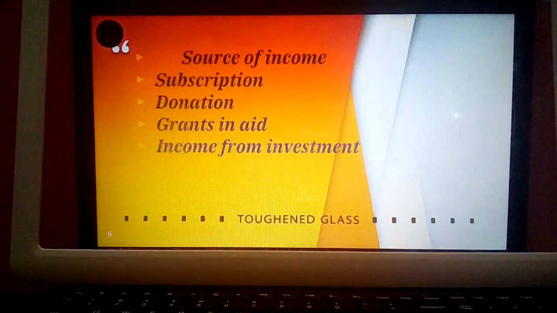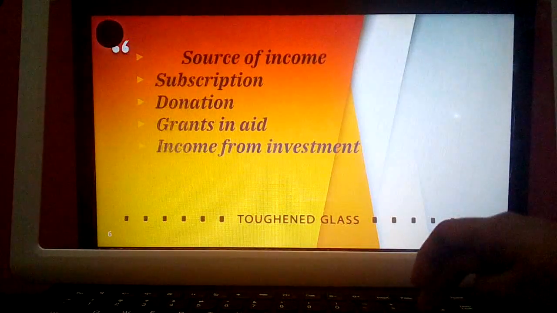So next, income from investment. What is income from investment? Sometimes an organization may invest in certain avenues, maybe in buildings or in securities. At that time they are going to get certain benefits, which is called a return on investment. So that also becomes a source of fund for the NPOs.